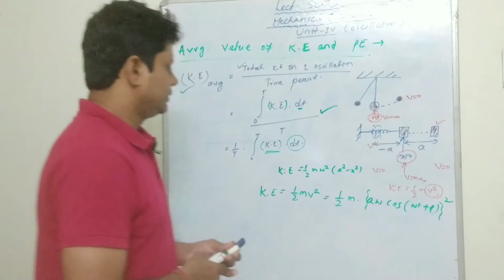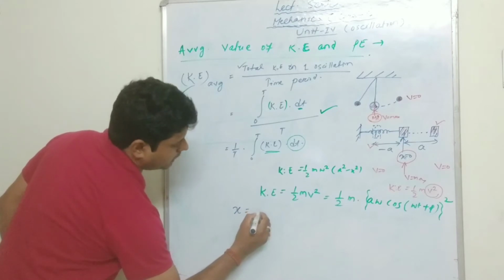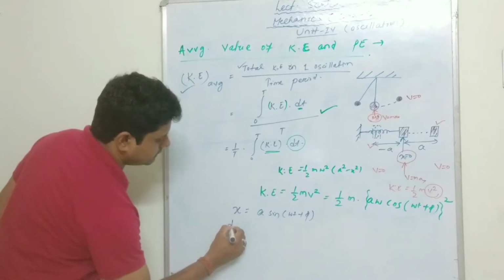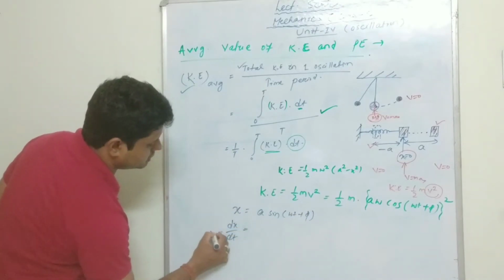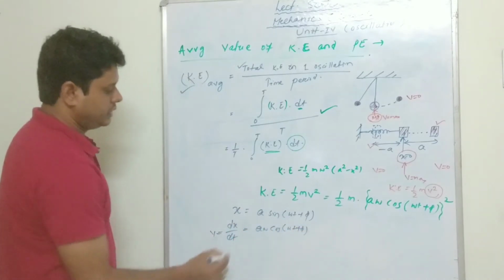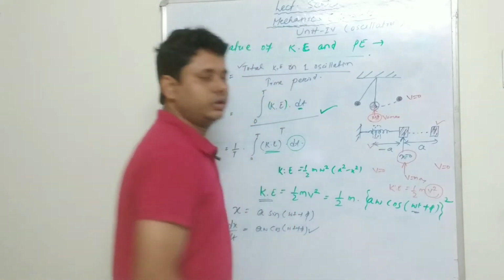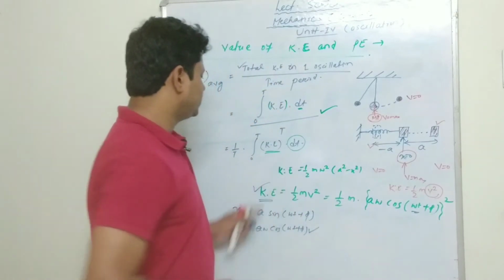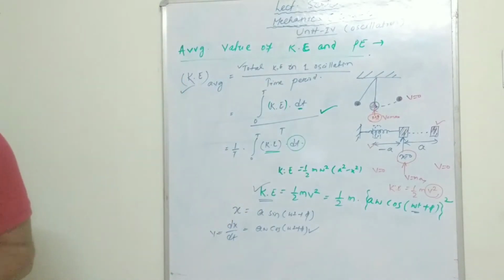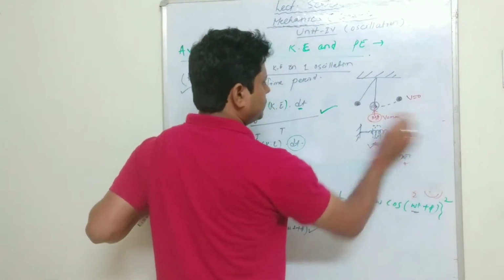Because we know that the displacement is nothing but a sin omega t plus phi, and its first derivative, or velocity, will be nothing but a omega cos omega t plus phi. So if we consider this velocity, then the kinetic energy is a function of time. So we are going to substitute this kinetic energy over here to find the average kinetic energy. So now we have to substitute this one. I am going to remove this one, no need now.